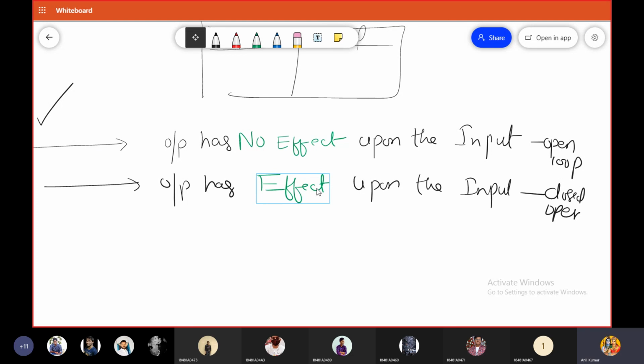Output, input: only these few terms. Three terms are needed in order to define open loop: input, output, and no effect. Is it okay?